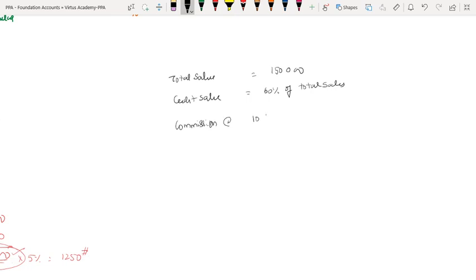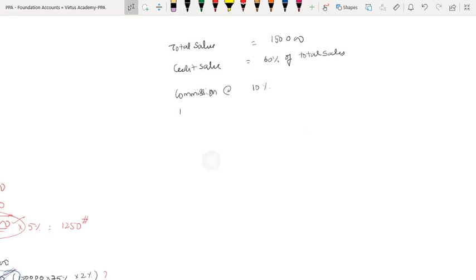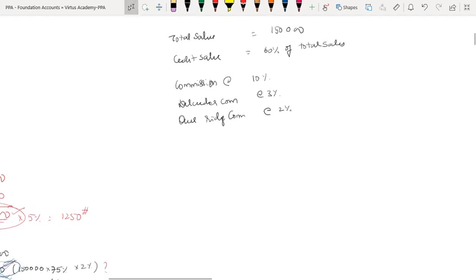Now commission: ordinary commission at 10%, del credere commission at 3%, overriding commission at 2%. Now calculate the total commission.